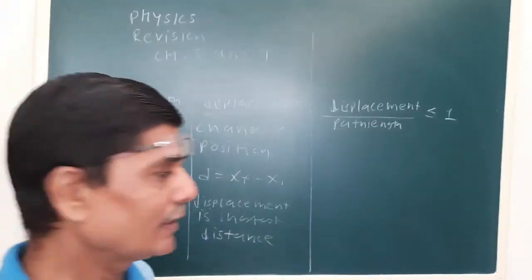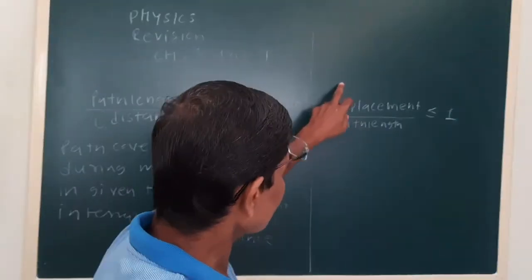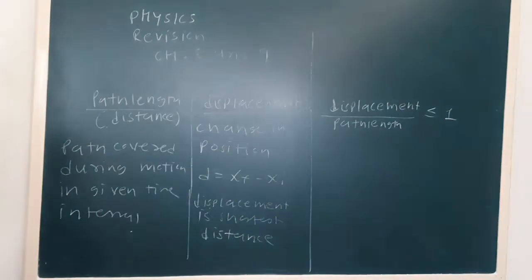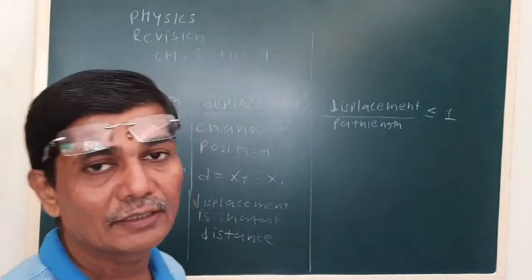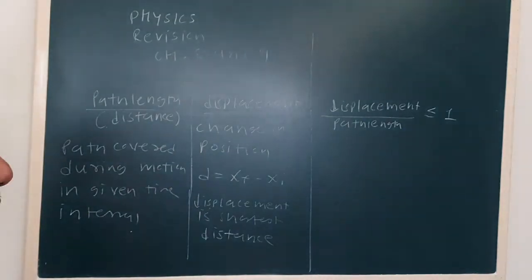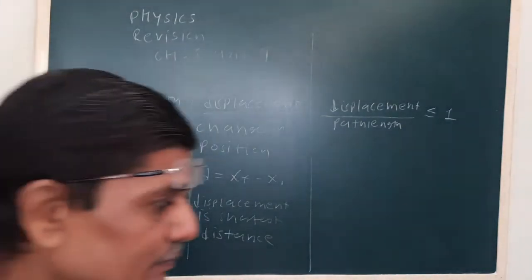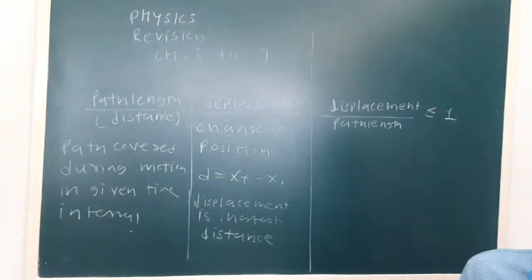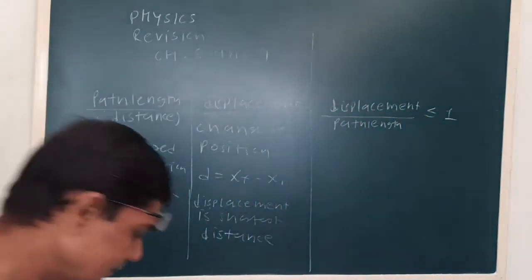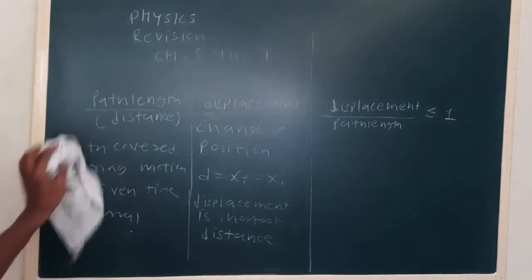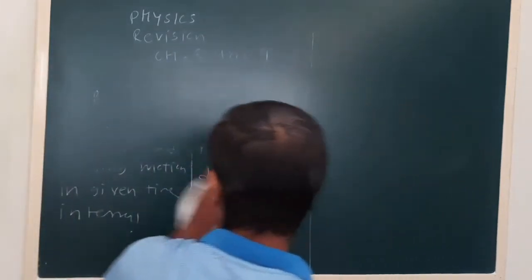Otherwise, generally the displacement is smaller than the path length, or maximum displacement can be equal to path length. But remember, displacement cannot be larger than the path length. So this is about the path length and the displacement.